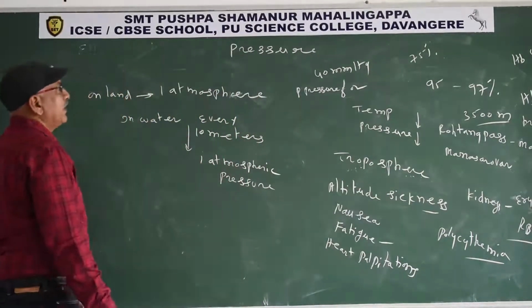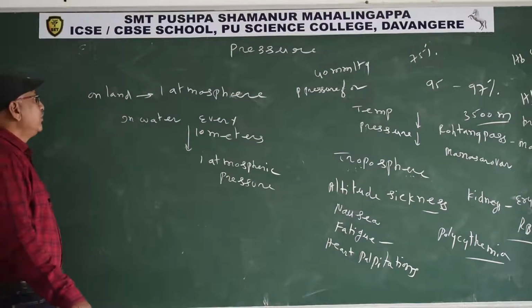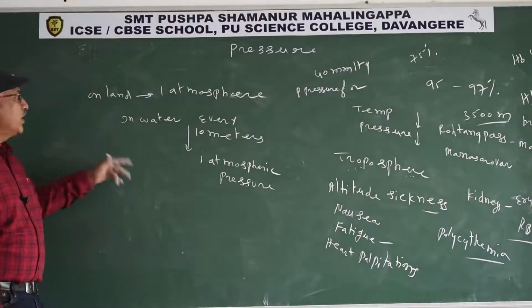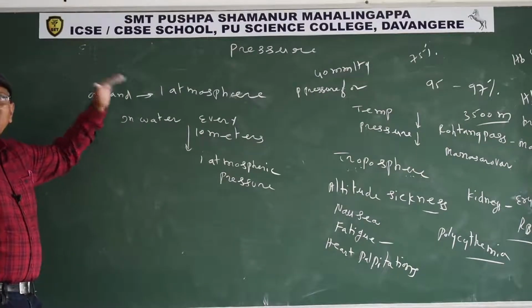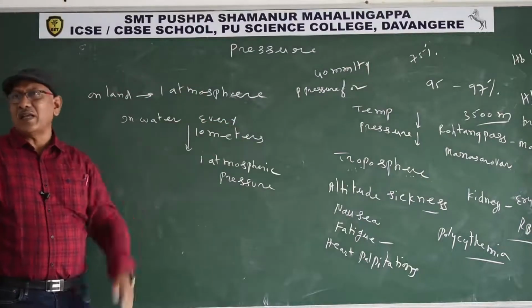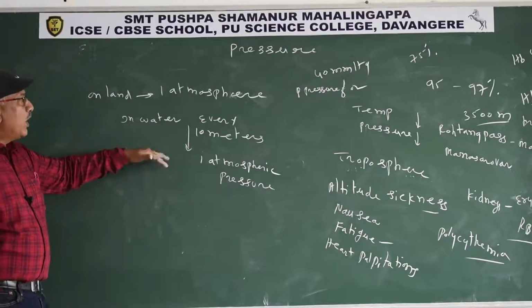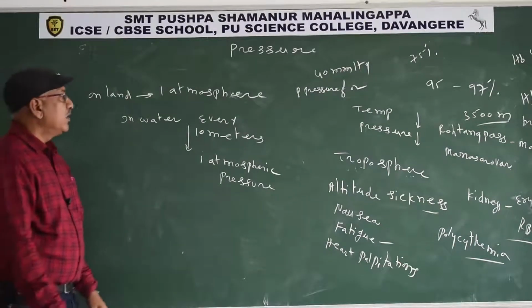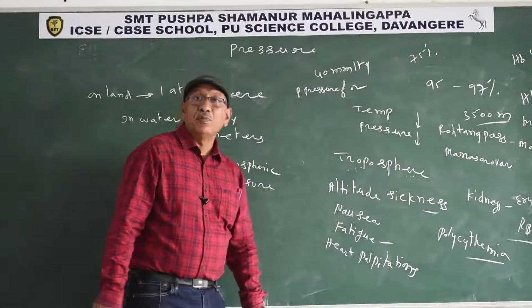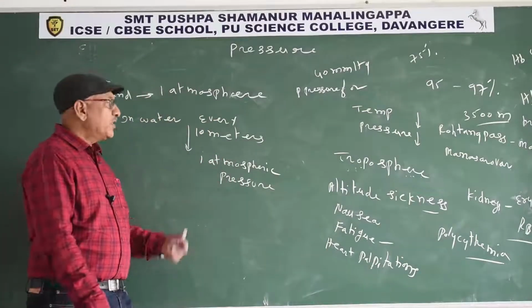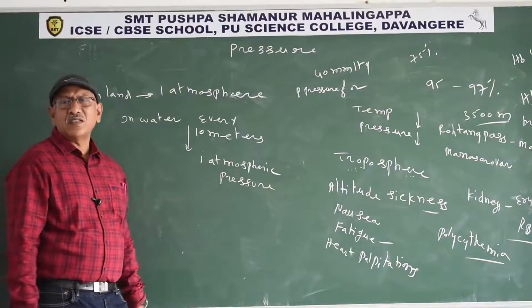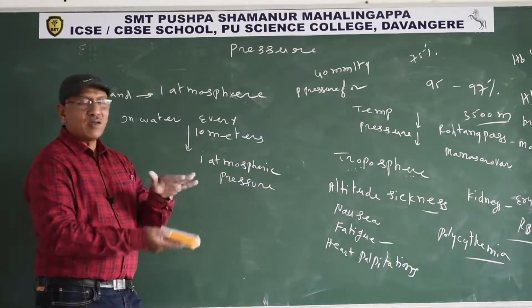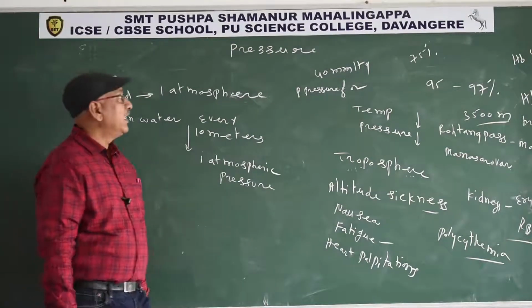So pressure is another abiotic factor. Pressure on land is 1 atmosphere. Pressure in water is more when compared to the pressure on organisms on land, the terrestrial animals. In water, for every 10 meters depth, 1 atmospheric pressure increases. So deep sea animals bear this pressure, so they exhibit some adaptation. Next class we will discuss the adaptation. So the deep-sea animals are dorsiventrally flattened like a leaf.